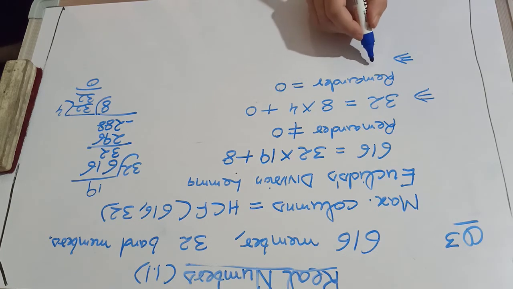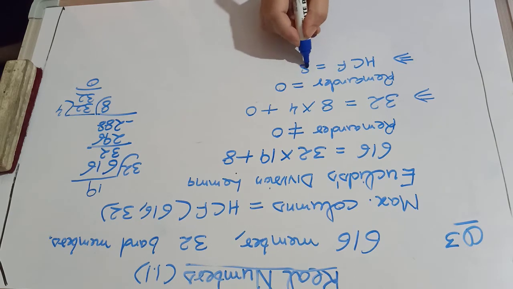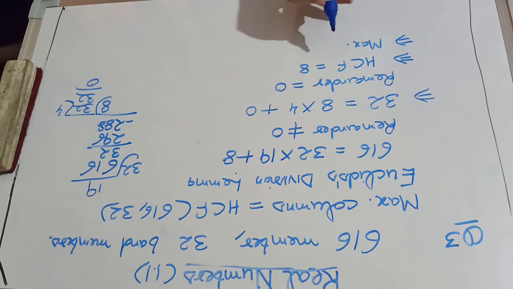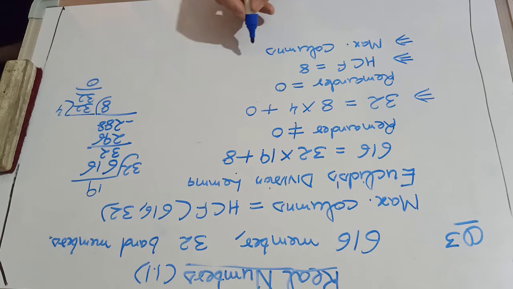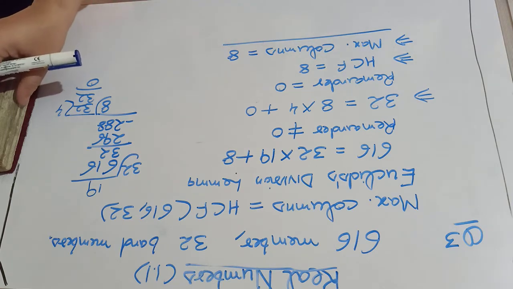It implies HCF is 8, means the maximum number of columns in which they can march behind one another will be 8. Yes, got it?